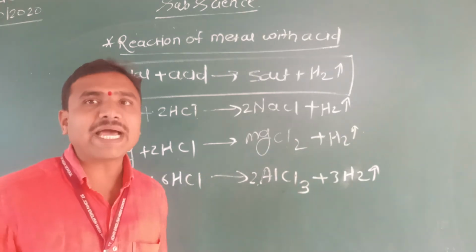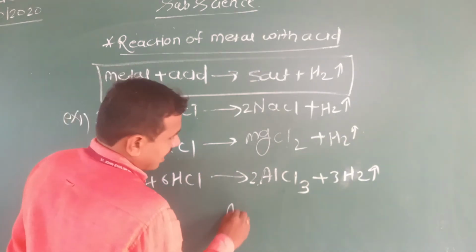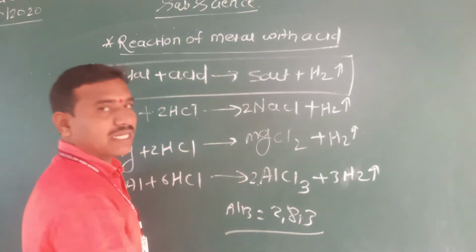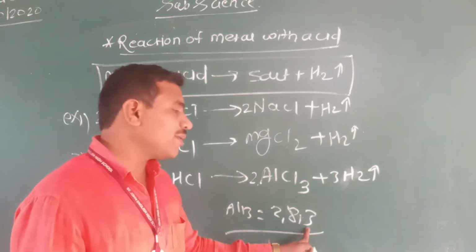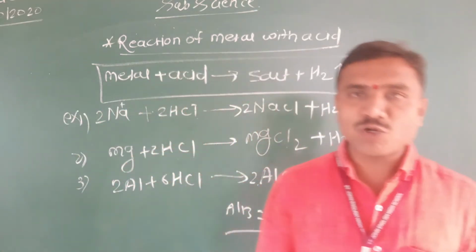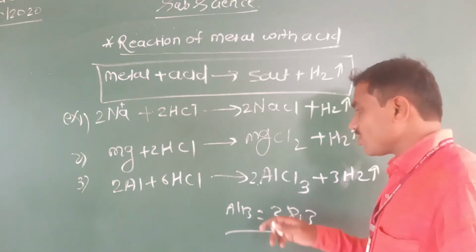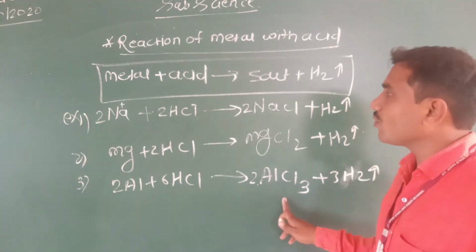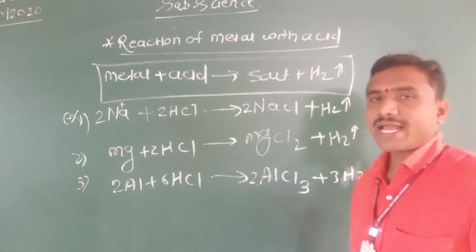Because the valency of aluminium is 3. The atomic number of aluminium is 13 and its electronic configuration is 2, 8, 3. So aluminium has 3 electrons in its outermost shell, it donates 3 electrons and carries 3 positive charges. Valency of aluminium is 3, forming an ionic compound. Aluminium chloride. Sodium chloride, magnesium chloride, aluminium chloride.